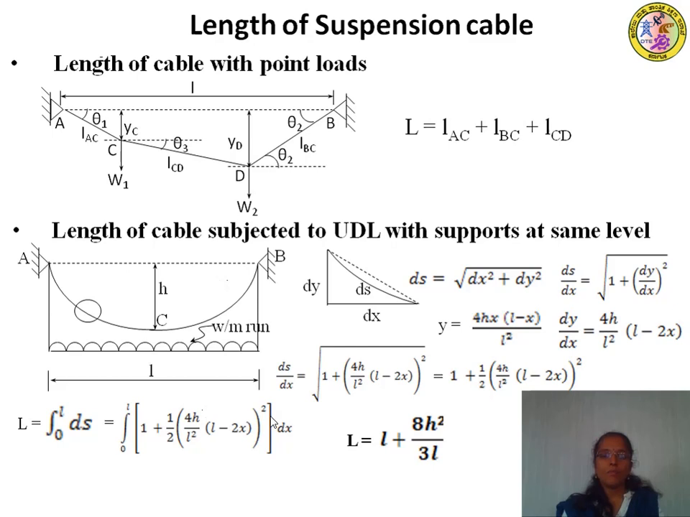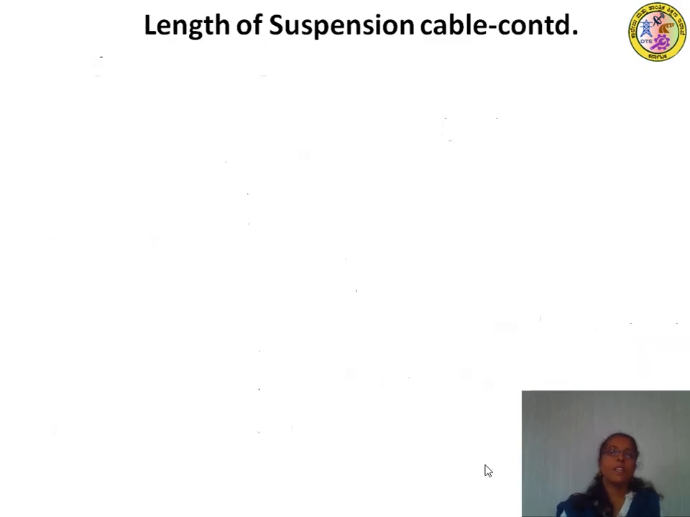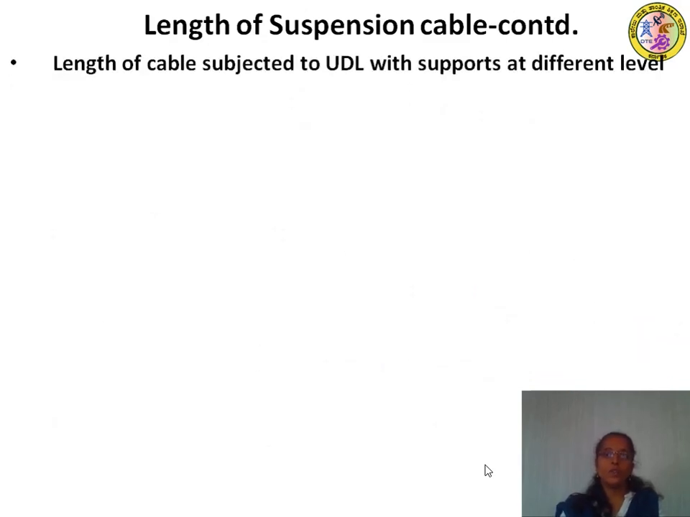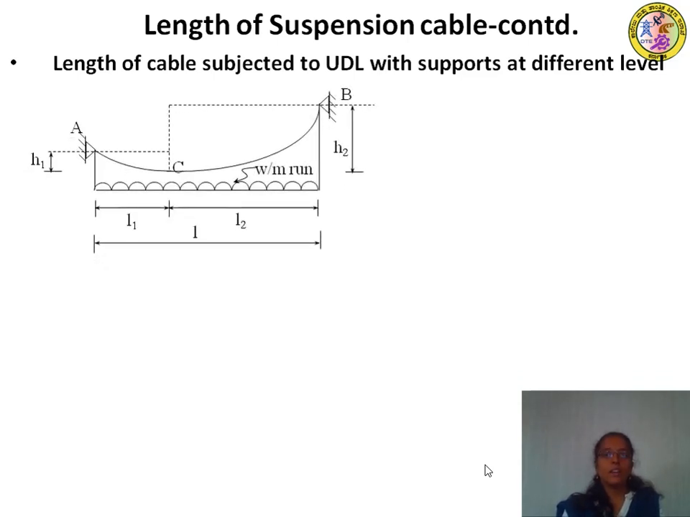Okay, that is L is equal to l plus 8h square by 3l. Next, we will take up length of cable subjected to UDL with supports at different level. Let us consider ABC as the cable having its supports at different level. Let H1 be the dip of the cable measured from end A, and let H2 be the dip of the cable from the right end, that is end B.